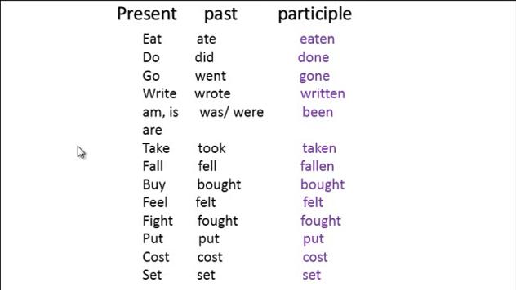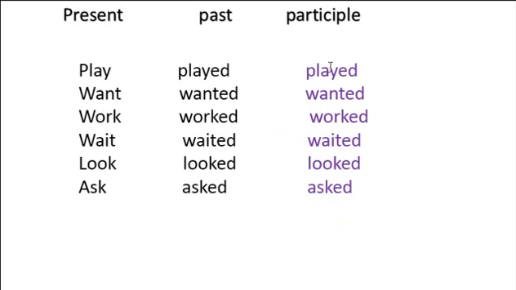In the regular verb it is easier because the past and the participle are the same. Okay? Play, played, played. Want, wanted, wanted. Work, worked, worked. Wait, waited, waited. Look, looked, looked. Ask, asked, asked. It's the same, the past and the participle.